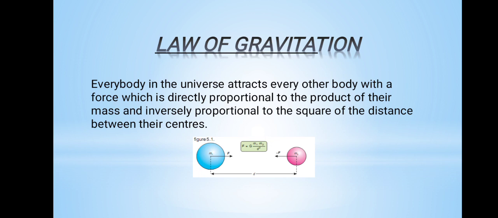and the force acting on it will be proportional to the product of their masses, meaning m1 into m2, and inversely proportional to the square of the distance between their centers, meaning F is directly proportional to 1 over d square. Its mathematical form is F equals G m1 m2 over d square.